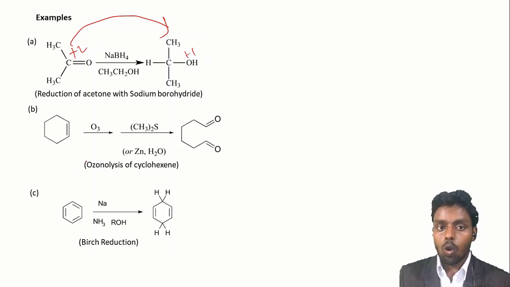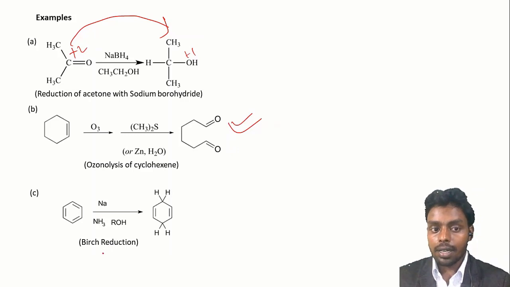Next is ozonolysis of alkene. So in ozonolysis of alkene, we are adding ozone to this alkene, and this ozone, when added to the alkene, leads to the formation of this type of aldehydes. So here also oxygen is added to the system, so it is also called an oxidation reaction.